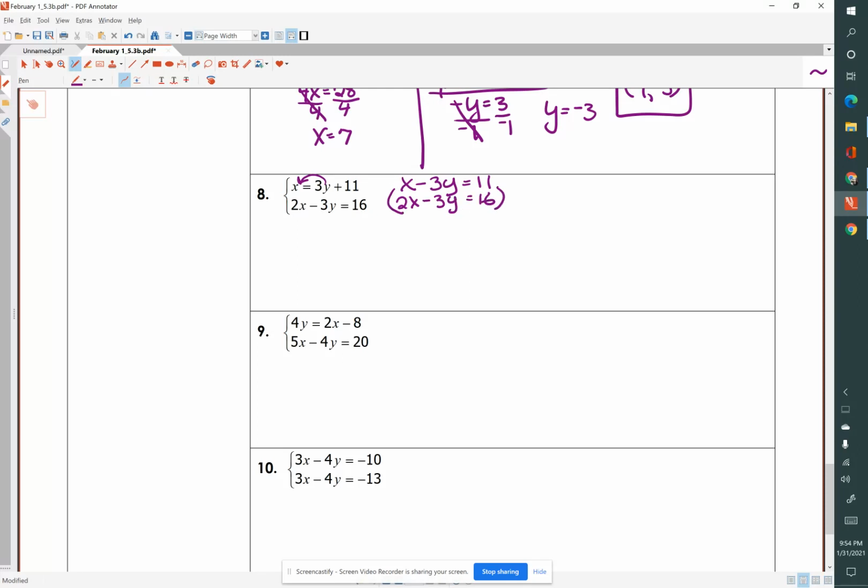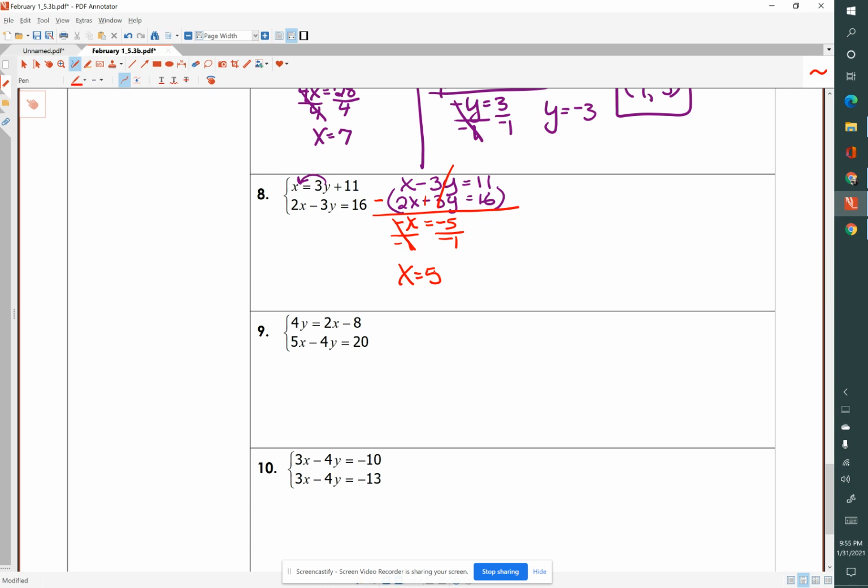All I need to do now is simply subtract the second equation from the first equation. So x minus 2x is negative 1x. We make the 1 invisible. Negative 3y minus a negative 3y is like adding 3y, and the y's go away. And 11 minus 16 is negative 5, and we just divide both sides by negative 1 to get rid of the negative sign, and x equals 5.